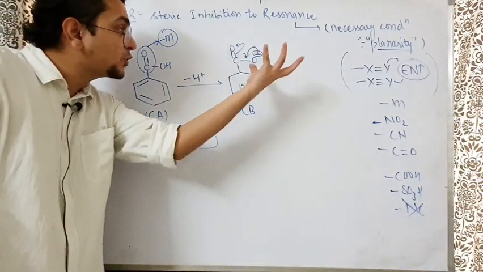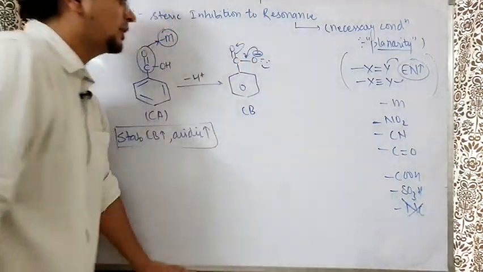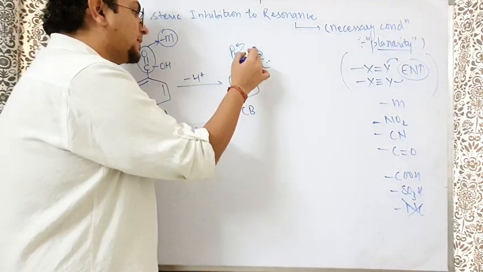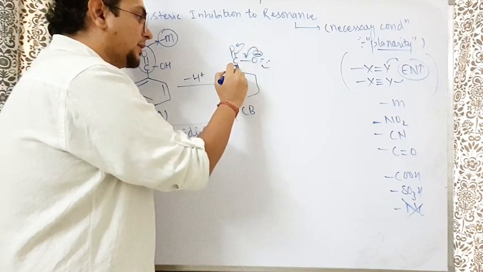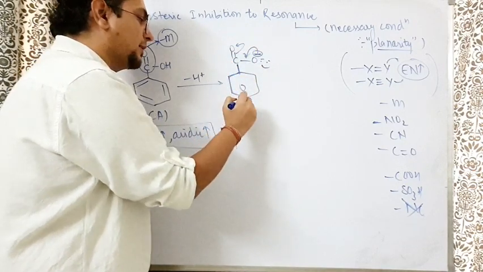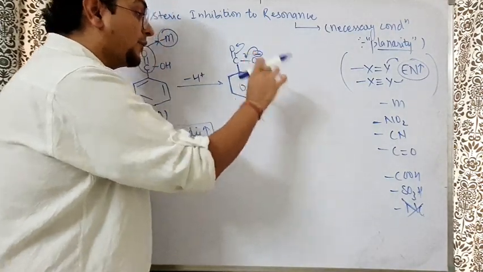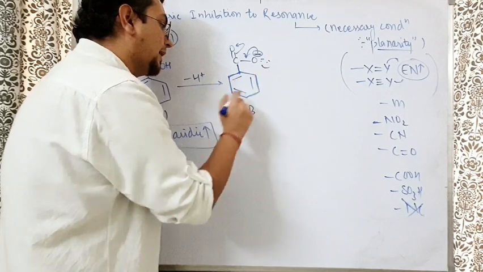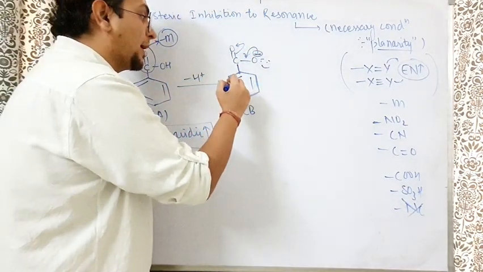So if someone comes who takes this negative away, this species will become happy, giving the negative to that group. But what happens? When this minus M group is taking the negative away, it is doing the job very well. But because of this benzene ring, people think benzene is very good, benzene is good for conjugation. But no. Whenever something is involved in conjugation, it can stabilize as well as destabilize. Like here, if you have a benzene ring, what happens?